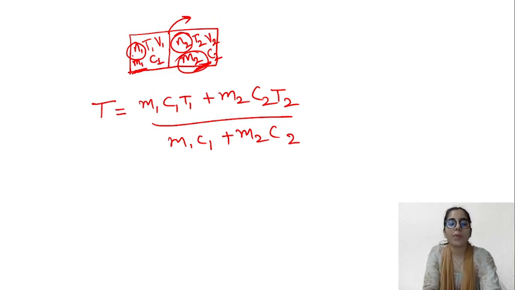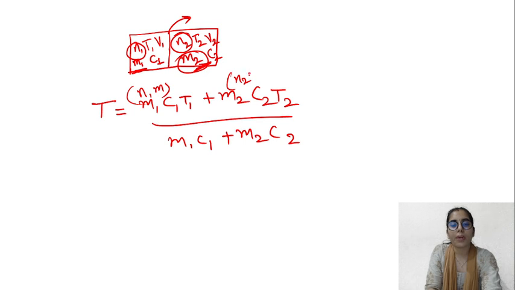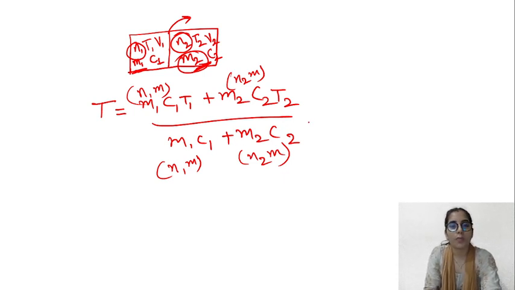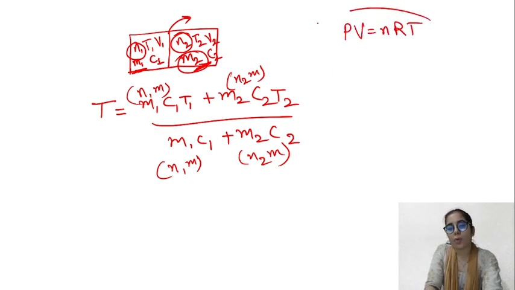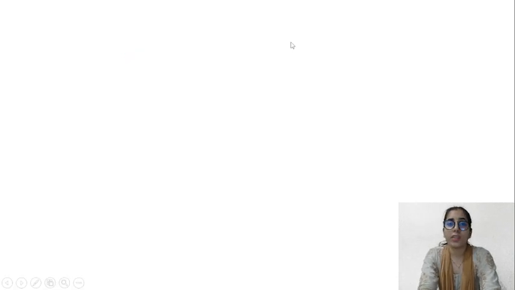Or if you know the number of particles and each particle's mass, so N1m, N2m. If the same particle, same substance will be there, same way N1m, N2m. So you can take m common and you will be able to write the complete expression in terms of N1 and N2. Or if the specific heat capacity will be the same, then again you can take them equal, C1 is equal to C2 is equal to C. So this is how you get the equilibrium temperature information from the calorimetry principle. Also, the general expression which you may have to use is the ideal gas equation, PV is equal to nRT, which is very much important and you may have to use it anywhere depending on the question.